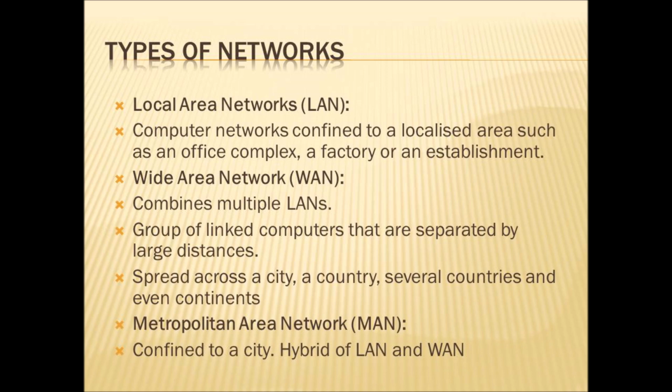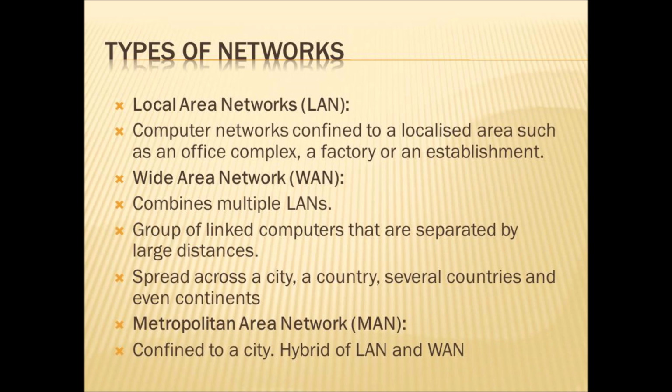Next one is wide area network. It is also known as WAN. Combines multiple LANs. If we combine multiple local area networks, this is called wide area network. Group of linked computers that are separated by large distances. Many LANs are connected.